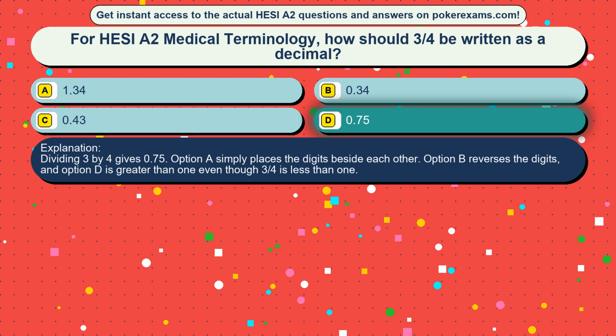Dividing 3 by 4 gives 0.75. Option A simply places the digits beside each other. Option C reverses the digits, and option B is greater than 1 even though 3/4 is less than 1.